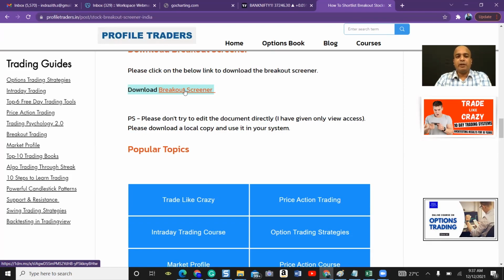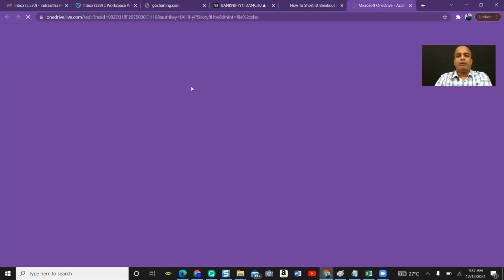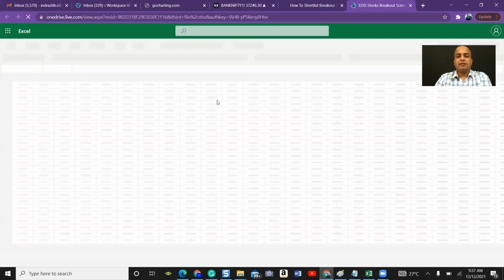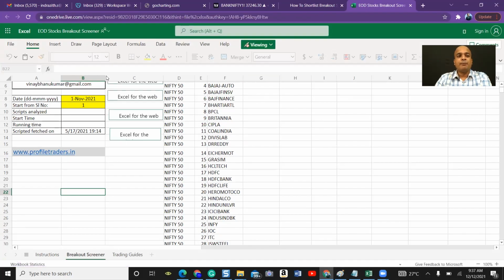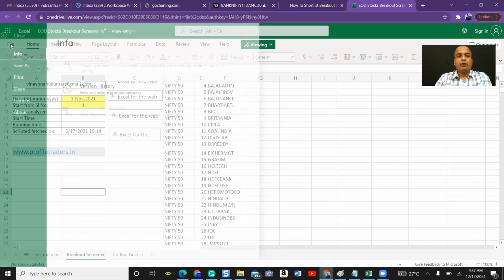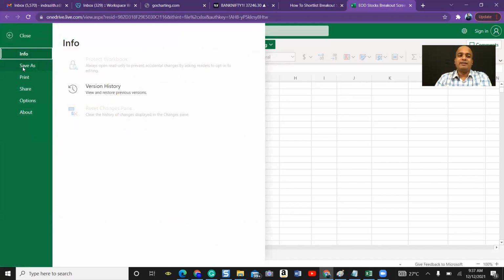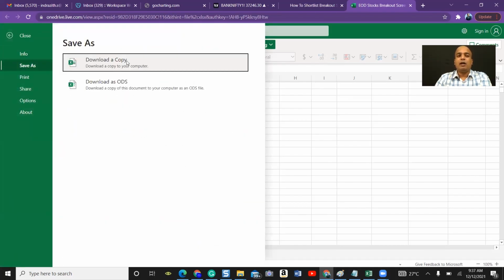This is completely free. If you click on this, it will open up the screener which is stored in the server copy. Okay, so don't try to edit this. You have been given only the viewing access. So what you can do is select File and select Make a copy. You can save a copy as a local version in your system, a local copy. Then you will be able to edit this.